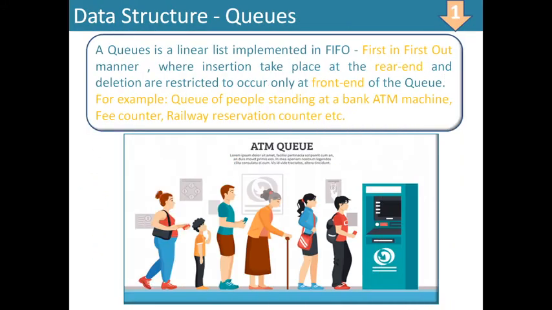As you can see here in this picture, a queue of people standing at an ATM machine, fee counter, railway reservation counter.